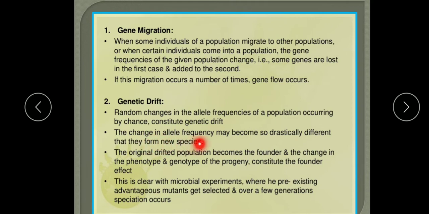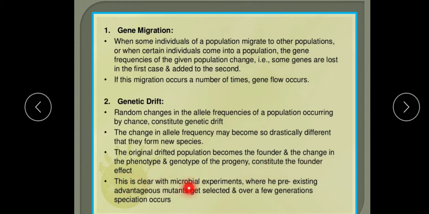The change in allele frequency may become so drastically different that they form new species. The gene frequency changes completely, so a new species will form. The original drifted population becomes the founder, and the change in the phenotype and genotype of the progeny constitutes the founder effect.